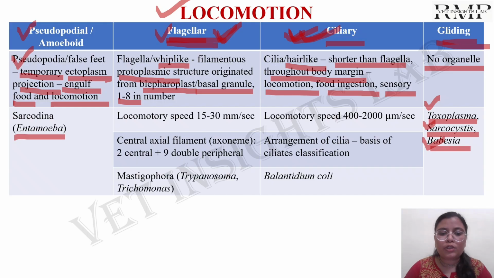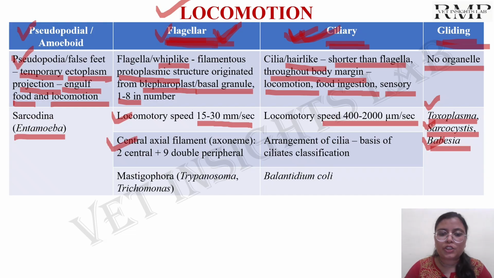Now coming to the locomotory speed, that can be important and can be asked in your exams. So basically with the help of flagella, the speed will be 15 to 30 mm per second, and with the help of cilia, the speed will be 400 to 2000 micrometer per second.